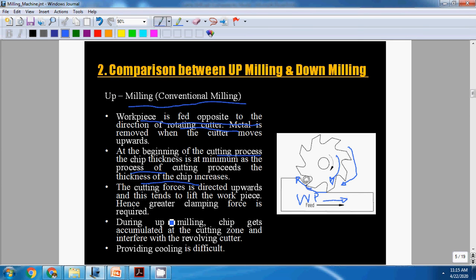During up milling, chips get accumulated at the cutting zone and interfere with the revolving of the cutter. Providing cooling is difficult here. Up milling is the process in which the workpiece is fed in the opposite direction to that of the rotating cutting tool.